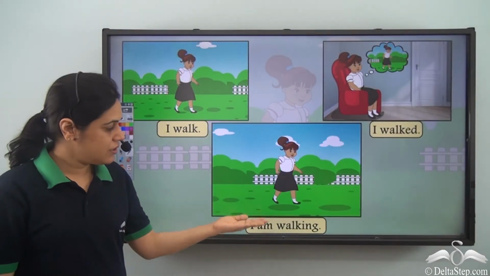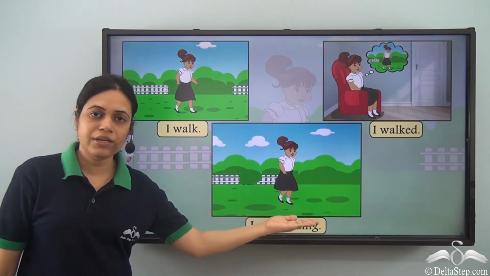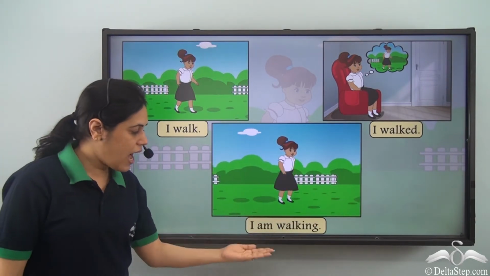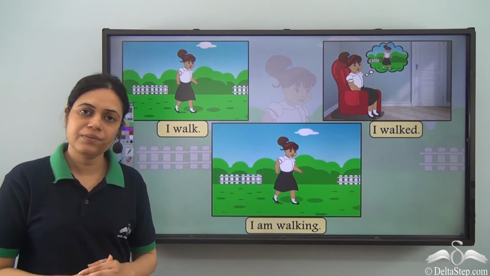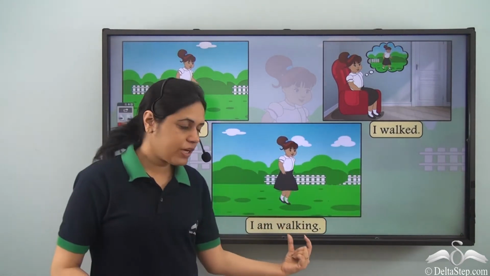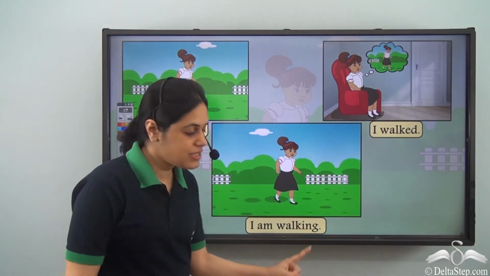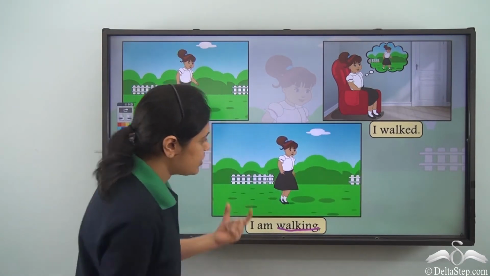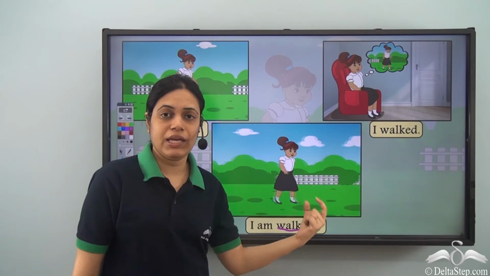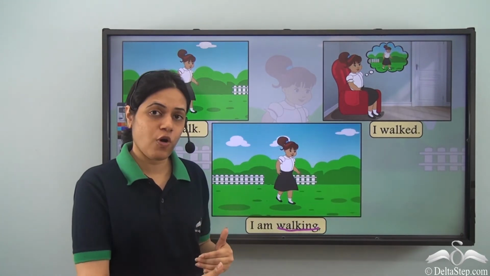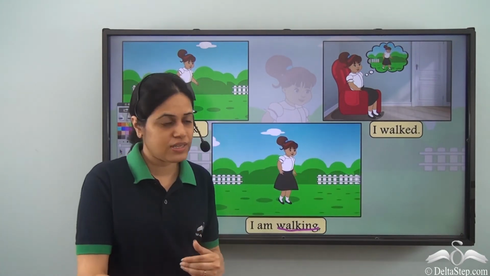And here, the girl is walking. So she says, I am walking. Now, walking is the main verb. It shows that the action is in progress. The girl is still walking. This action is going on. It is in progress.